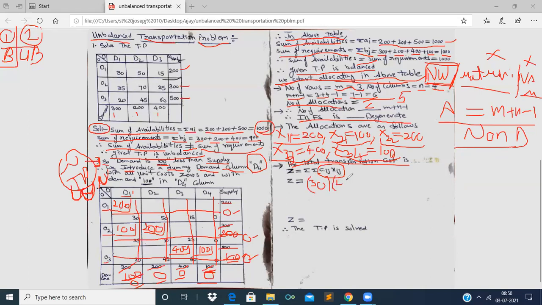The first product is written, plus, and in the second allocation the cost is 35 into 100 is the allocation. Next, the third cost is 10 and its allocation is 200, right?